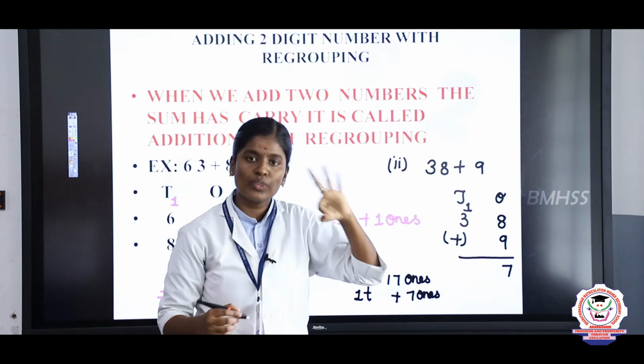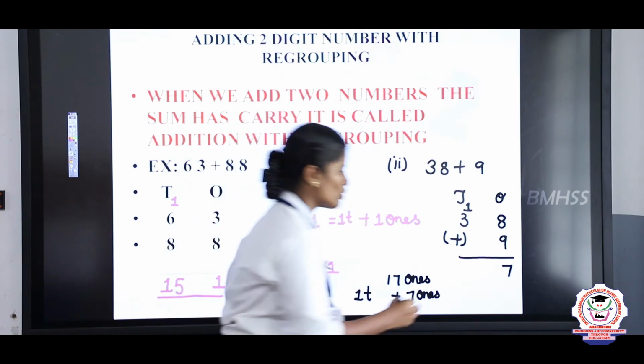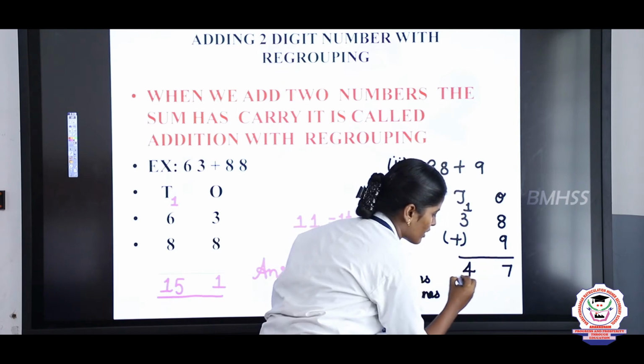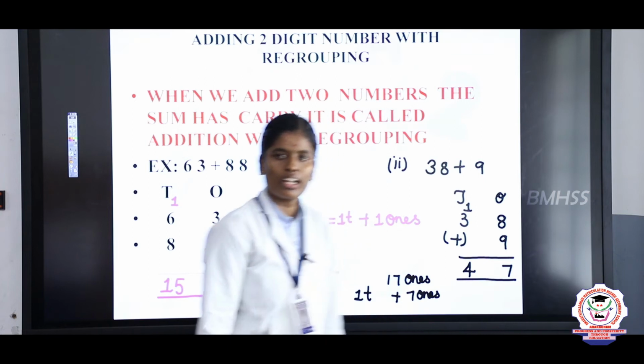Next the tens place value. 1 in the mind, 3 in the finger. 1 after, 2, 3, 4. So the answer is 47. What is the answer? 47. So shall I move to the next one? Listen my dears.